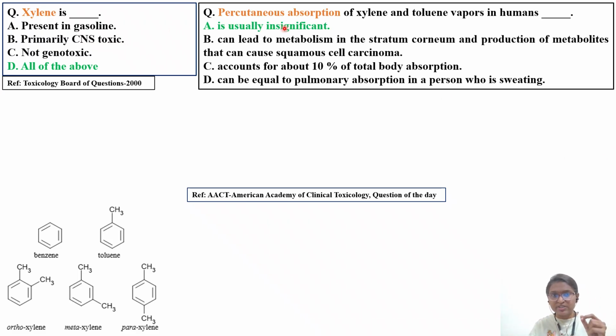Second one is percutaneous absorption of xylene and toluene vapors in humans. Again, you have to remember this with respect to lipophilicity, whether it is able to cross the skin barrier. It is usually insignificant. It is not able to cross through skin absorption.